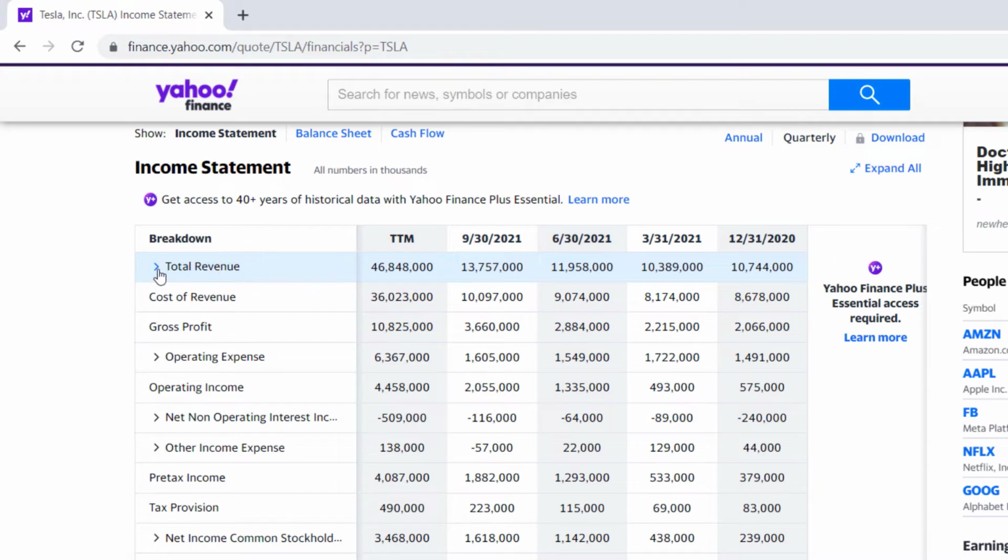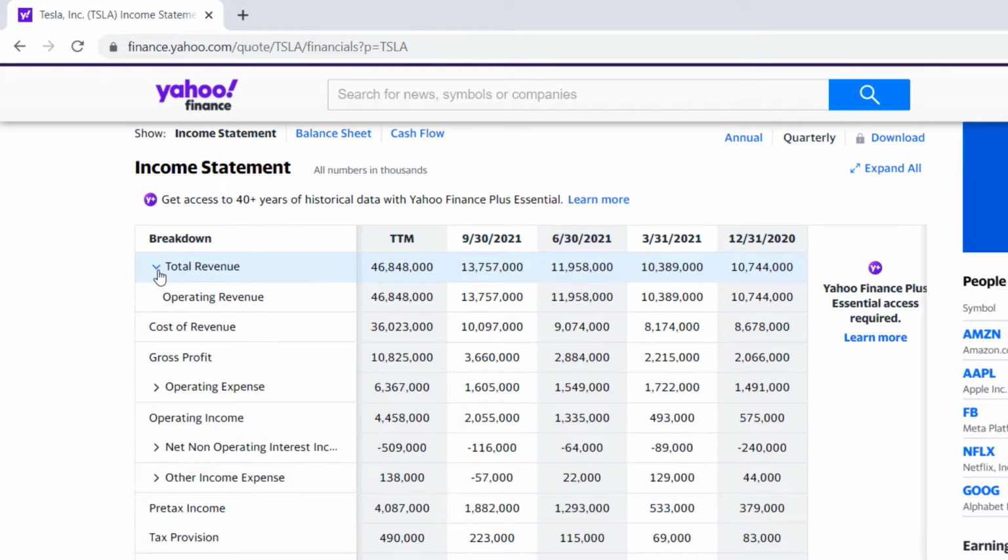And then again, with these down arrows, you can see more detail. So we know our total revenue is $46.8 billion for Tesla, but does this give us a little more insight on where that money's coming from? In this case, it doesn't, because it's all coming from operating revenue. If we had revenue coming from other or unusual sources, it might list it out here. But operating revenue is basically the core of the business. What does Tesla do? They sell cars.